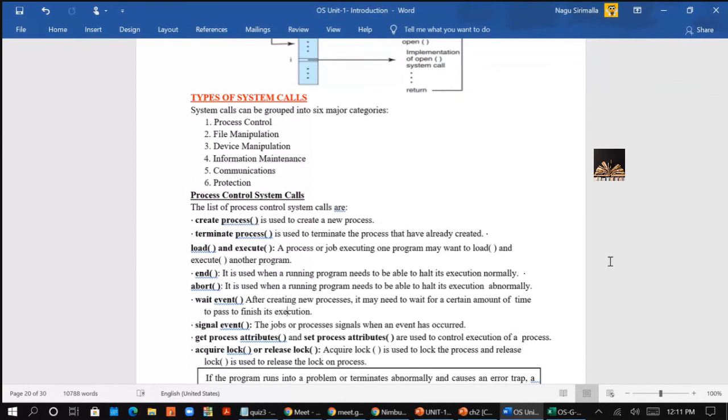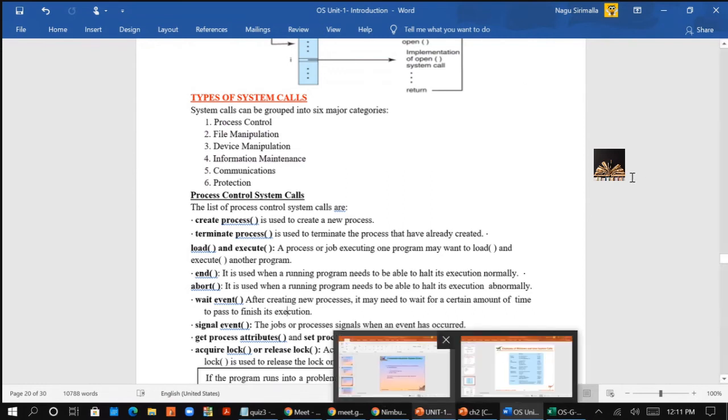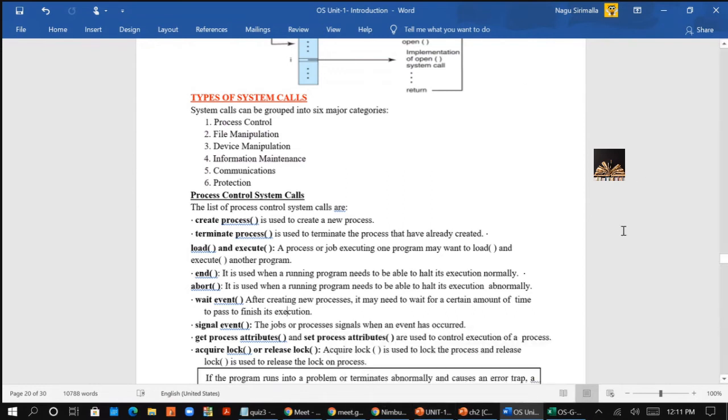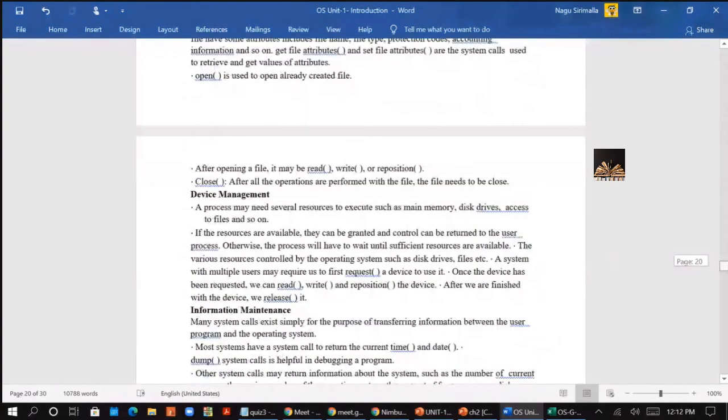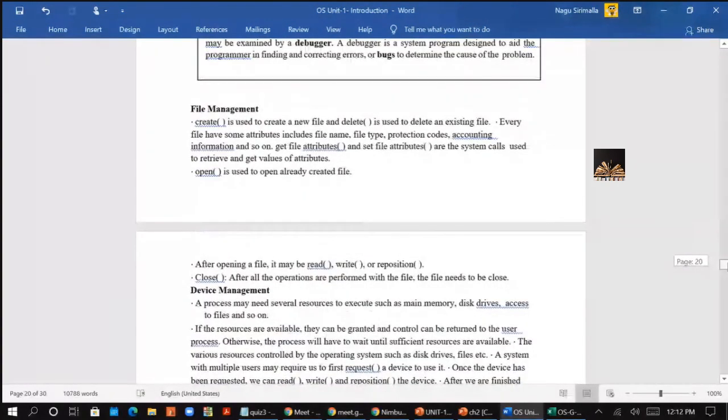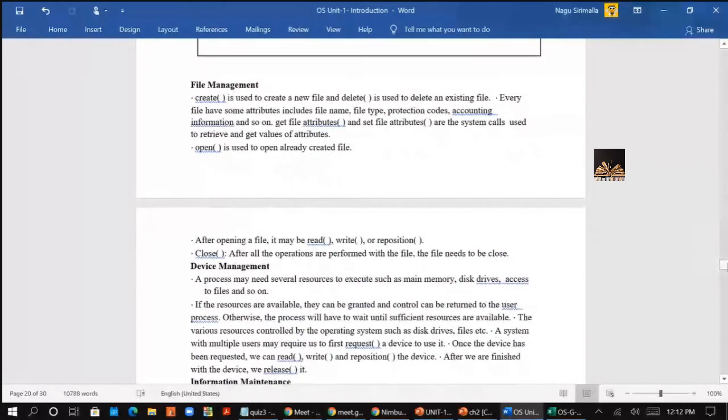Acquire lock, release lock is used when you are using locking for the process. Acquire lock is used to lock a process, release lock is used to release the lock on the process. Locking means lock on the resources. You are using some set of resources, there you have a lock. After your program execution is over, you are going to release the lock.